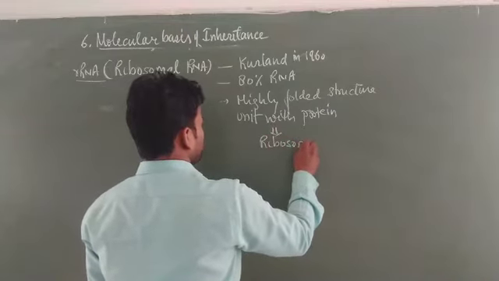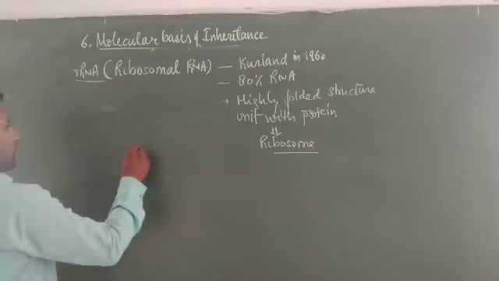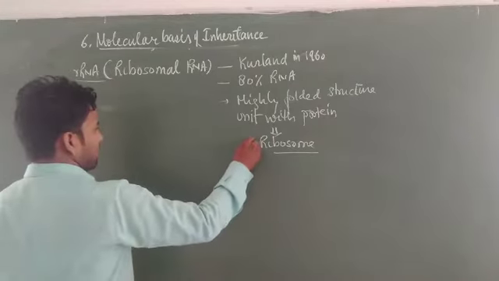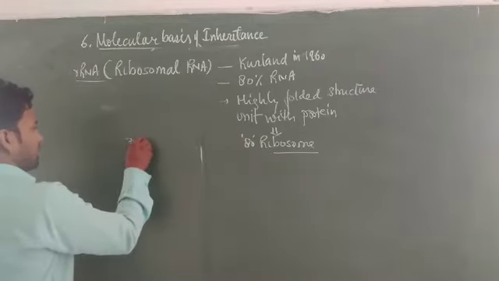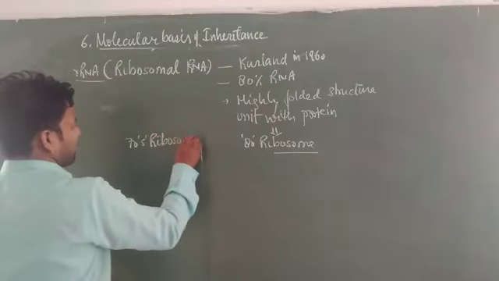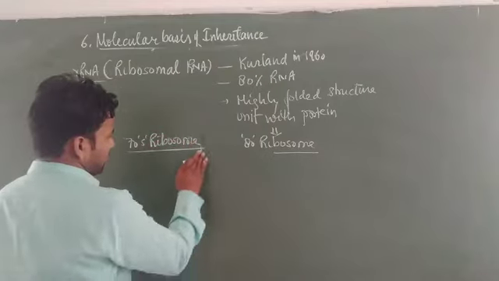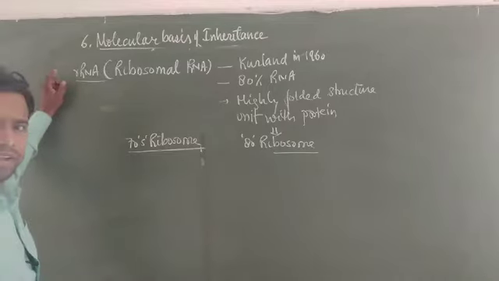Let us talk about the ribosome. Ribosomes are generally of two types. First is the 80S ribosome that is found in eukaryotes, and second is the 70S ribosome that is found in prokaryotes. Students, I want to tell some differences about the rRNA as well as mRNA and tRNA.